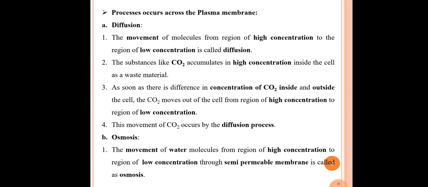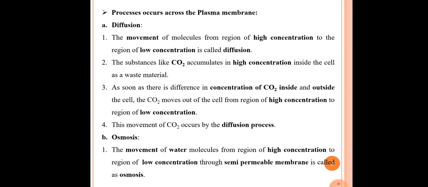After that, our next process is the osmosis process. The first point in osmosis is that the movement of water molecules from a region of high concentration to a region of low concentration through a semi-permeable membrane is called osmosis. When we compare the definitions: in diffusion, the movement of molecules from high concentration to low concentration is called diffusion, and in osmosis, the movement of water molecules from a region of high concentration to a region of low concentration through a semi-permeable membrane is called osmosis.